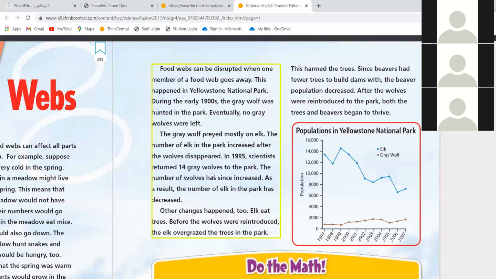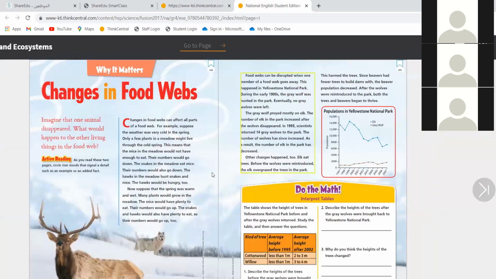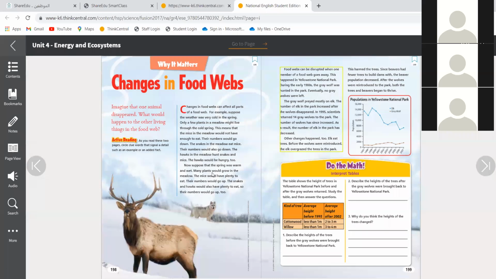So once the elk started to go away and being hunted, the trees started to grow again. So what is the conclusion now? Once there's a change in a food web, everything around will change. Do you understand that? Yes, Miss.